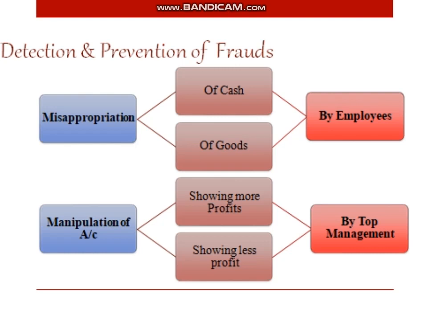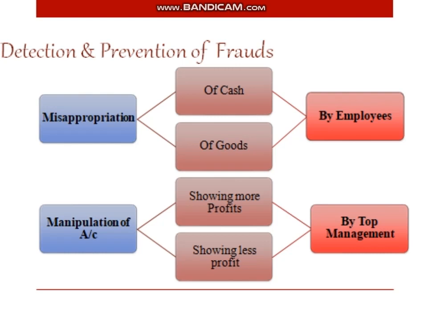Sometimes, in order to escape tax or pay a lesser amount as tax, they will show less profit in the books of account. These two activities, showing more profit and showing less profit, that is manipulation in the books of account, are done by the top management of a particular business organization.